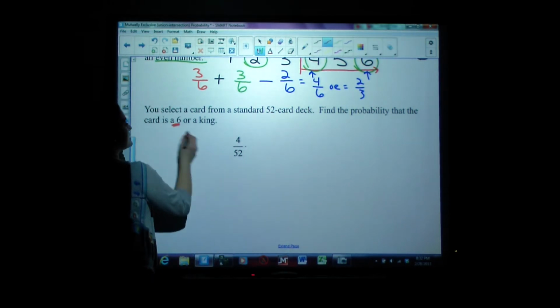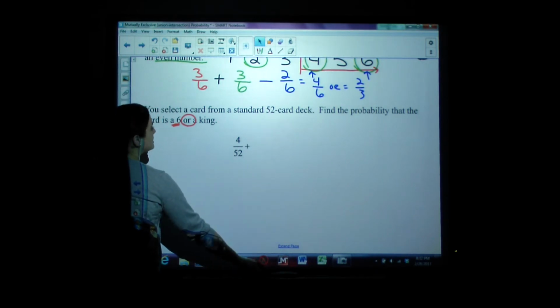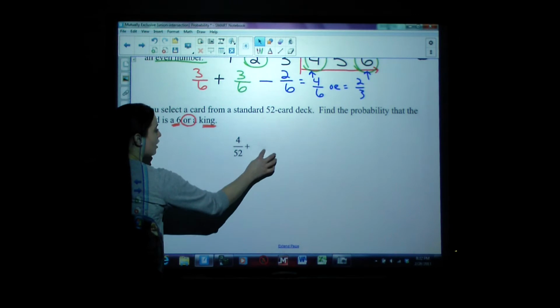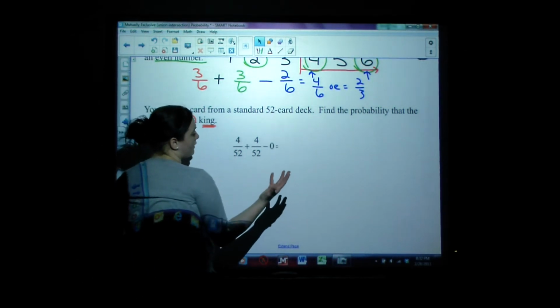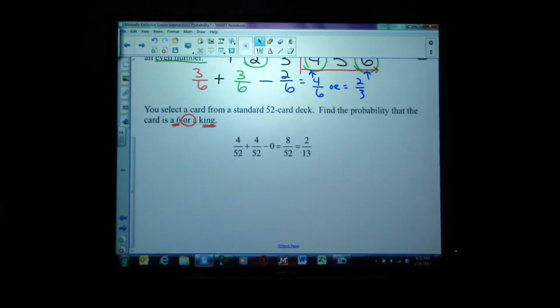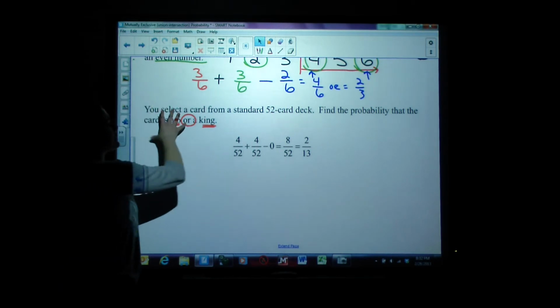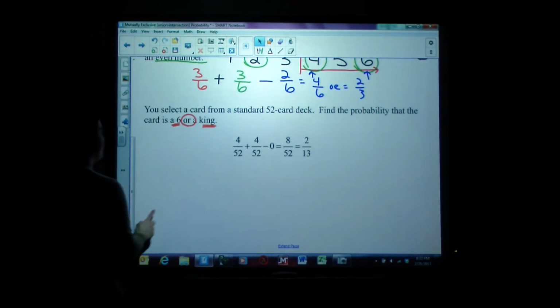Okay, so just selecting a 6 would be 4 out of 52, or means add. Selecting a king, and there are 4 out of 52 kings. Now, are there any cards that are both 6s and kings at the same time? And the answer to that is no. So I don't actually have to subtract anything, or if I write minus 0, it's not really doing anything. So if I add these up, I get 8 out of 52, or simply 2 out of 13 if I reduce. So again, these events were mutually exclusive because there was no overlap.